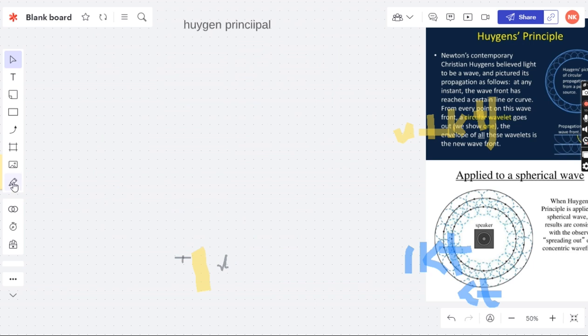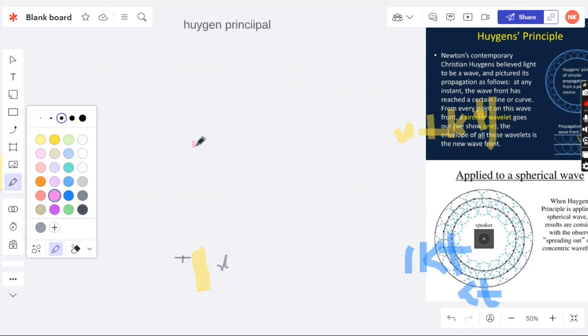So let's discuss the last part, and then we will finalize our video. In this last one, this is a primary source. I'm going to select one, two, three, four, five. So it has a disturbance here. The primary wavefront has a point which creates its own wavelet. This is the secondary wavelet, and the secondary wavelet has an arc or common tangent drawn like this.